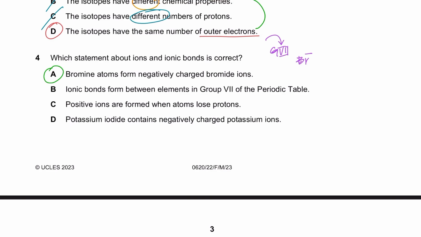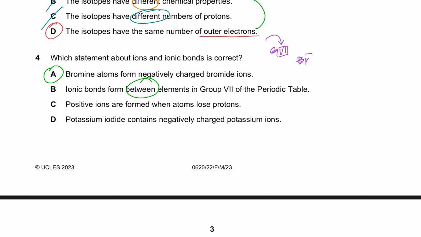But let's check B and C and D out. B says ionic bonds form between elements of group 7. They don't form between elements of group 7. Between elements of group 7, there's another type of bonding that forms, which is called covalent bonding, because group 7 elements are all non-metals, and the bonding that takes place between non-metals is basically the sharing of electrons, which is covalent bonding, right? So ionic bonds don't form between elements.